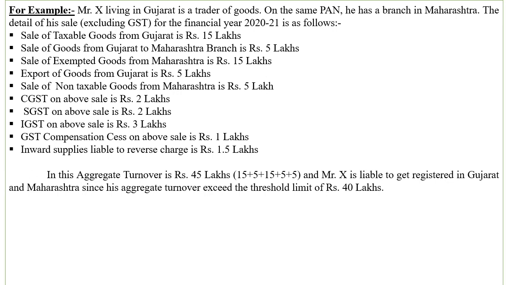Now in this, aggregate turnover is 45 lakh, that is 15 lakh plus 5 lakh plus 15 lakh plus 5 lakh plus 5 lakh, and Mr. X is liable to get registered in Gujarat and Maharashtra since his aggregate turnover exceeds the threshold limit of rupees 40 lakh. So उसका टर्नओवर 45 लाख है, जो 40 लाख की जो लिमिट है, क्योंकि वो गुड्स गुजरात में सेल कर रहा है और सिर्फ गुड्स का ही बिजनेस कर रहा है और इसीलिए उसका लिमिट है 40 लाख और वो लिमिट से ज़्यादा है और दैट इज वाई उसको रजिस्ट्रेशन लेना कंपलसरी हो जाएगा.